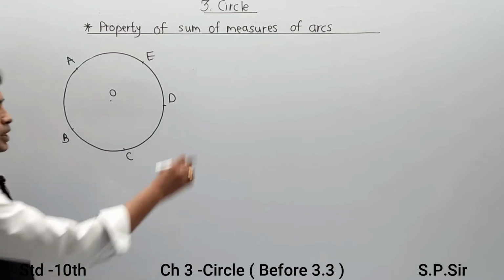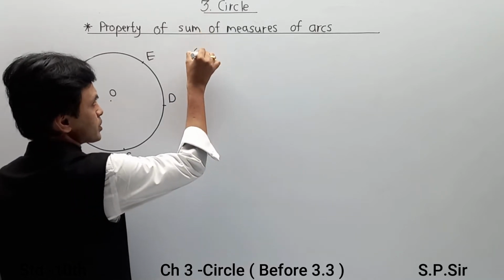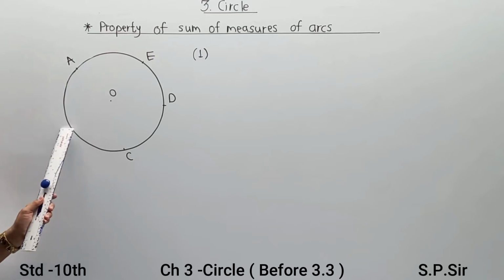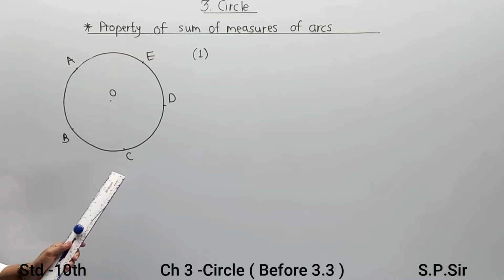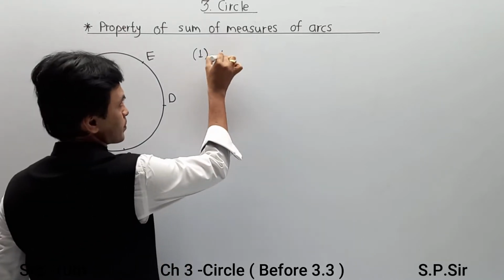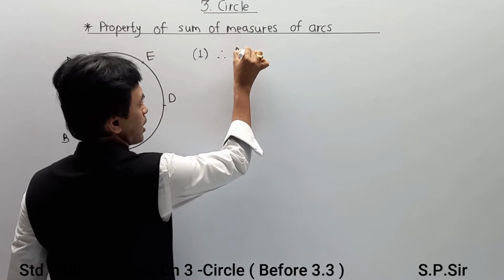In the first part, if you want to add major arc AB plus major arc BC, that is, the addition of arcs, it is the arc addition.